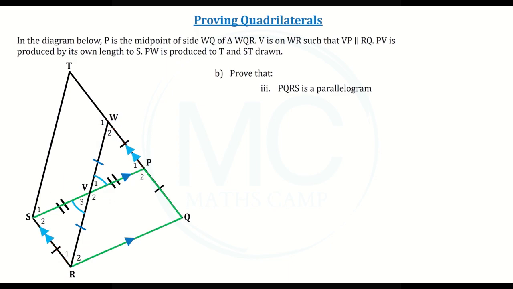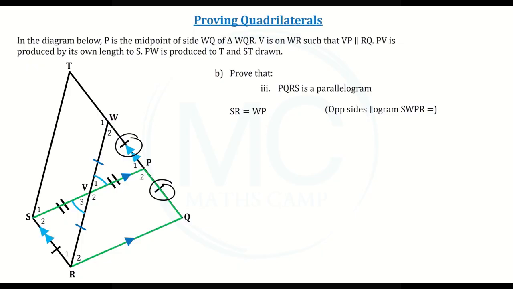Now we can make some notes. We know that SR is equal to WP because the opposite sides of the parallelogram SWPR are equal in length. But in the diagram, we can also see that WP is the same length as PQ, which sits on PQRS.